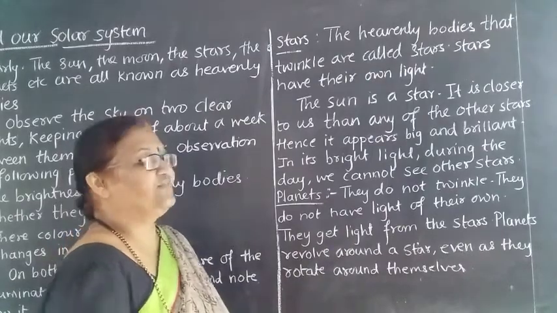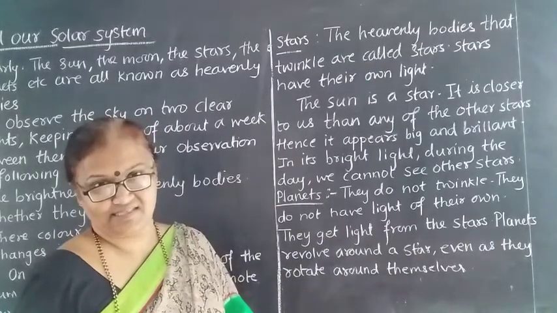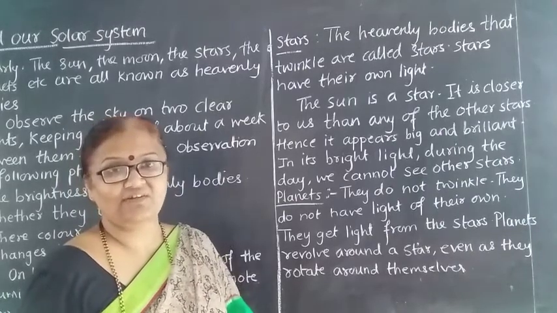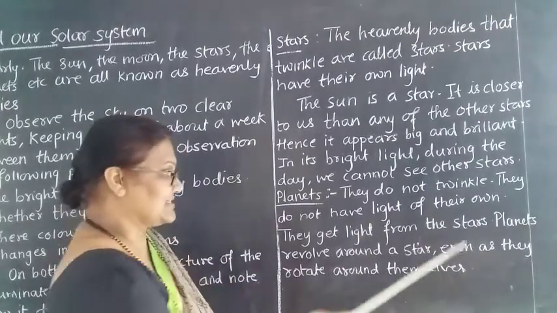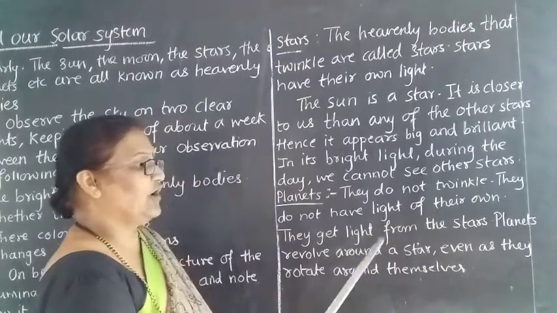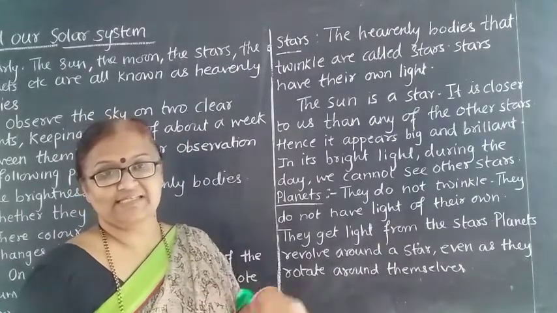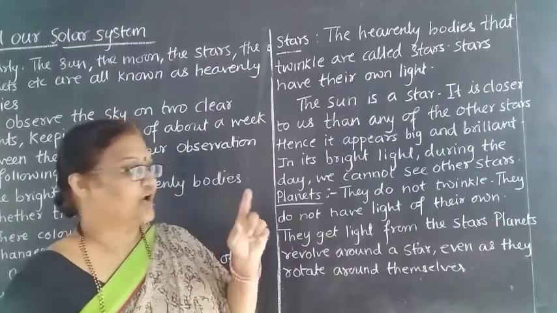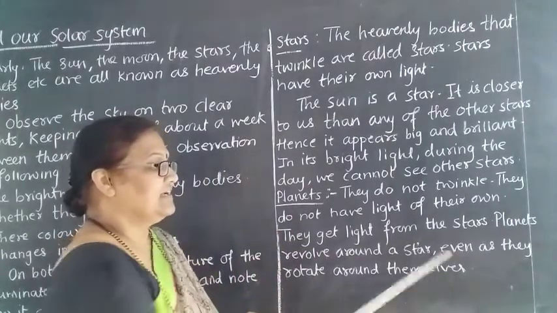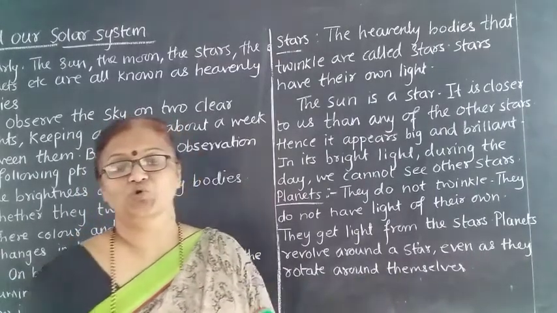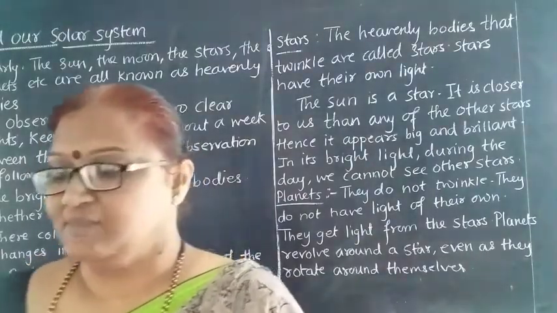They get light from the stars. That means these planets are getting the light from the stars. Planets revolve round the star. Planets are revolving, which means they are going round a star. Even as they revolve, they also rotate round themselves.